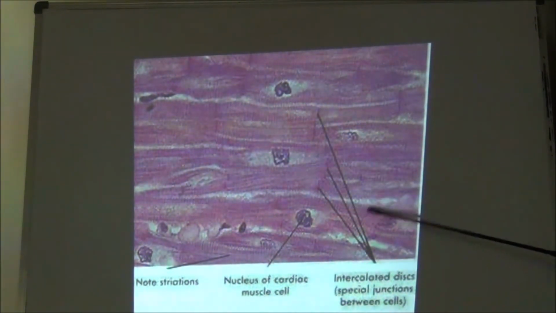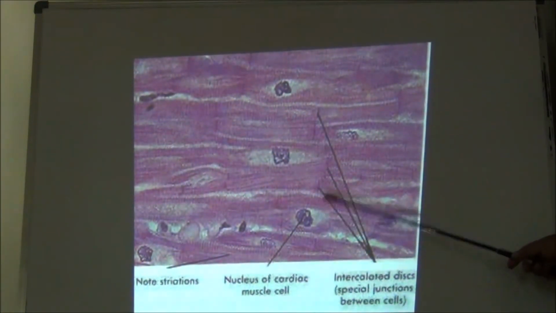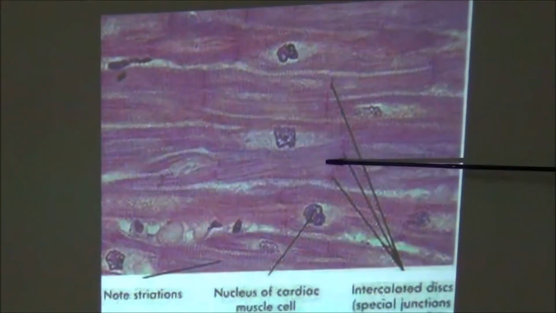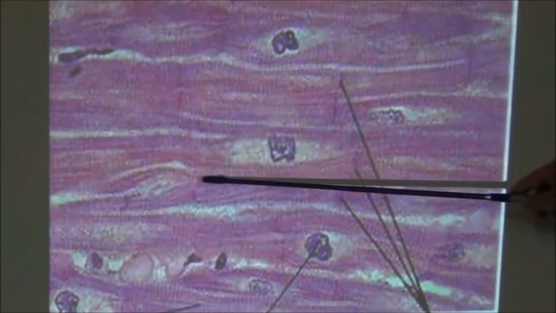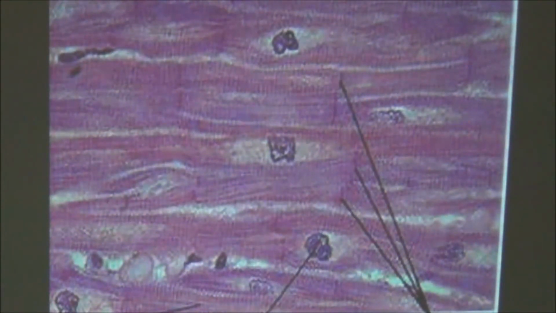They have a flattened nucleus in the center, or you can call it a cylindrical nucleus in the center, and they have cross striations. These fibers branch and anastomose with each other.